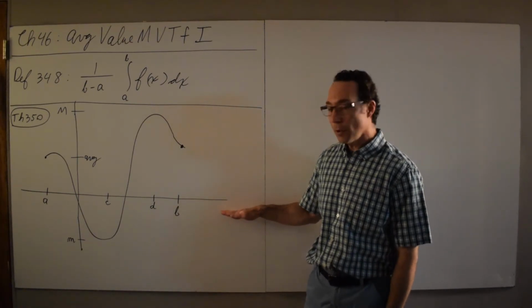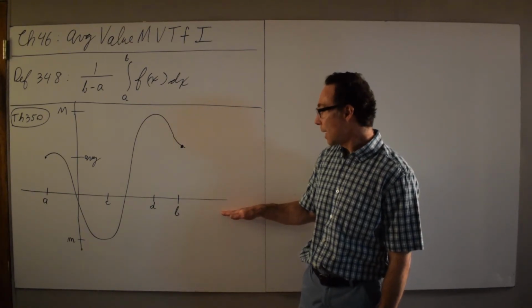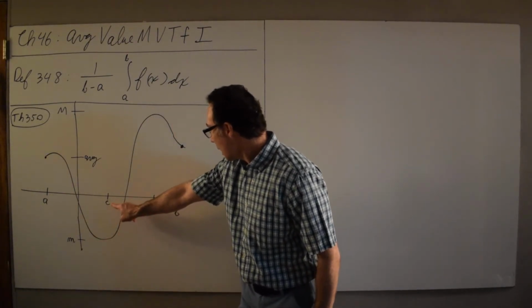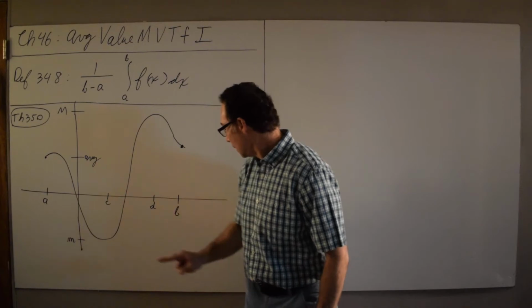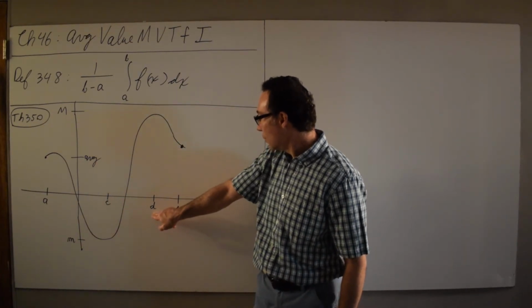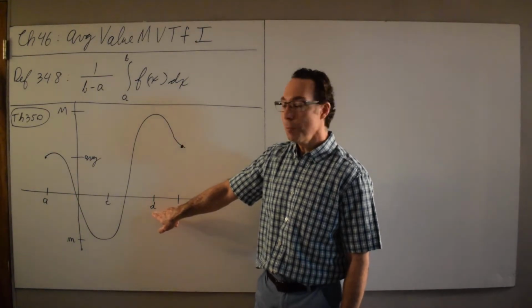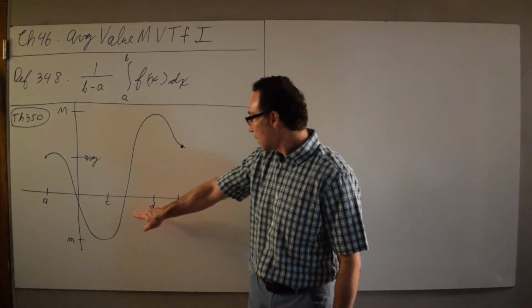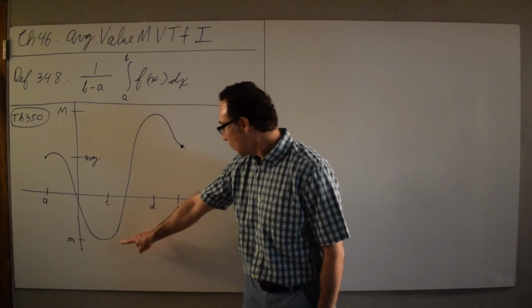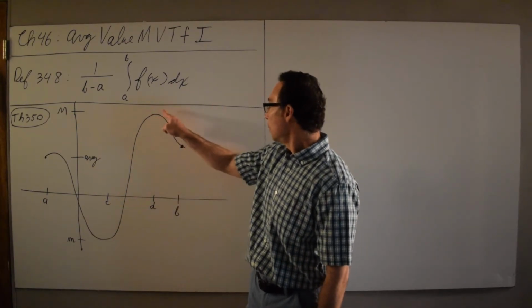Remember, a continuous function on a closed interval has a max and it has a min. So here we have our min, and let's say that min occurs at c. And then we have our maximum value, and let's say our max value occurs at d. The intermediate value theorem says that on the interval c to d, f takes on every single value between the min and the max.